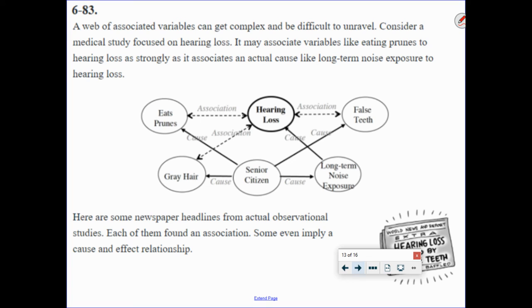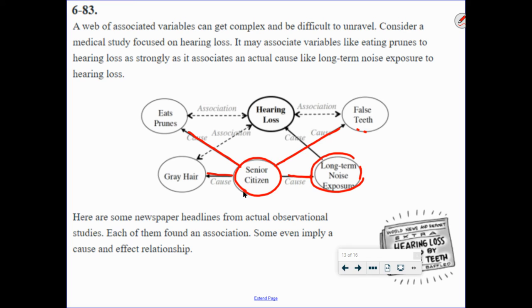A web of associated variables can get complex and be difficult to unravel. Consider a medical study focused on hearing loss. It may associate variables like eating prunes to hearing loss as strongly as it associates an actual cause like long-term noise exposure to hearing loss. So you see all this stuff right here. Okay, look at all the stuff in the middle here. Now, the primary thing is, I don't know how well aware you are of this, but senior citizens have a tendency to have gray hair, have a tendency to have long-term noise exposure, maybe because they're older, but they also tend to have false teeth. A lot of them tend to eat prunes, and if you have no idea what that is, it's because prunes help you with digestion. Let's put it that way.